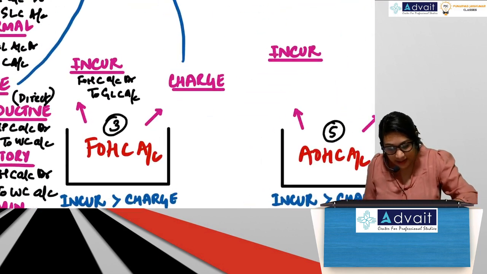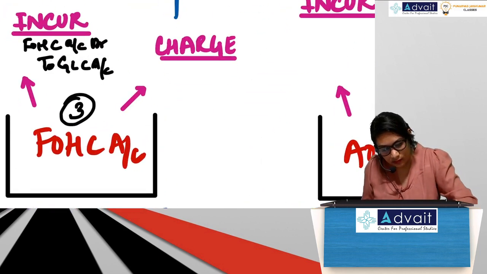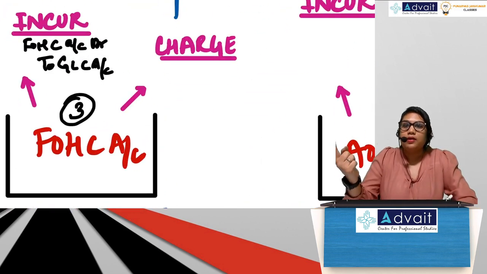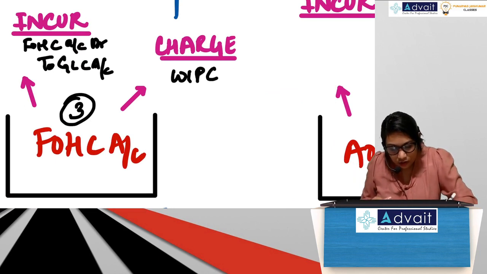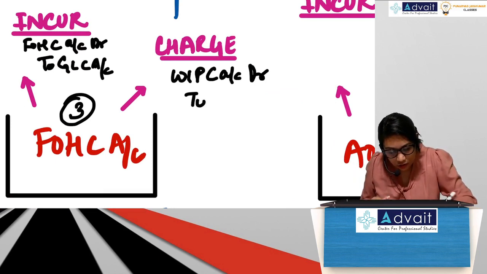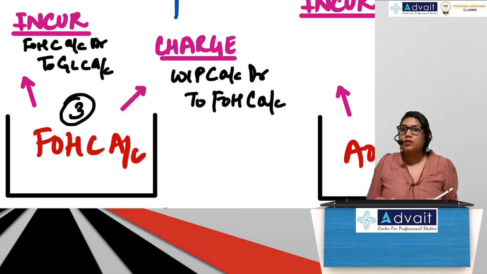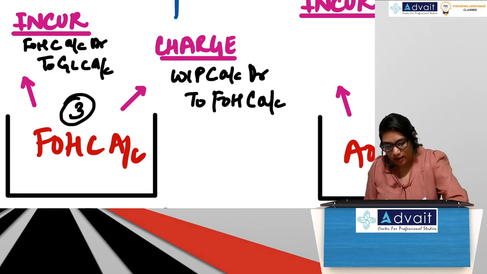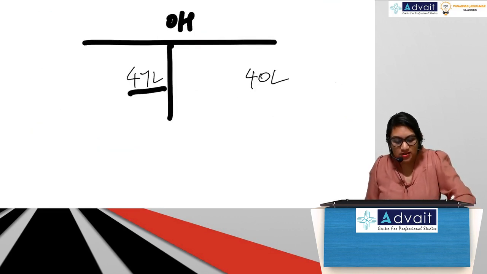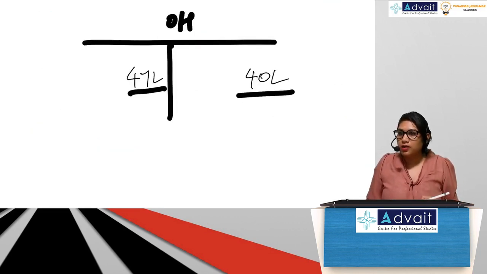That's why you will see one arrow going like this. Do you see that arrow? Yes. So factory overheads always gets absorbed in WIP. So what will the entry be? WIP control account debit to factory overhead control account. Absorption entry. So as per this, 47 has come here, 40 has come here, right? So now we need to treat this difference, which we just studied, under or over absorption.